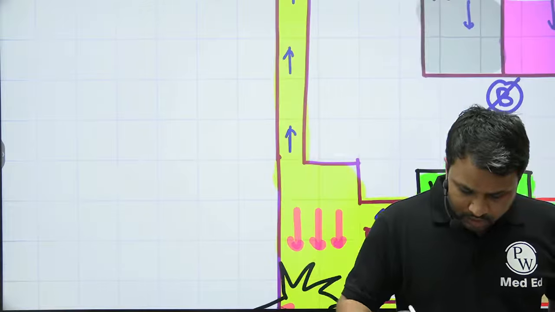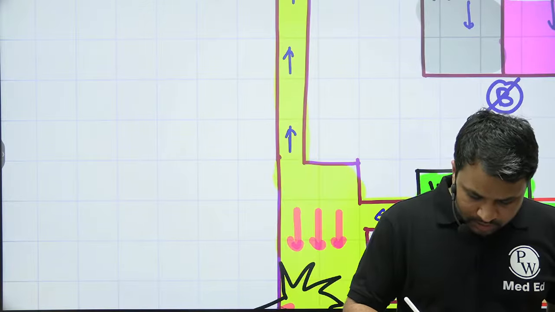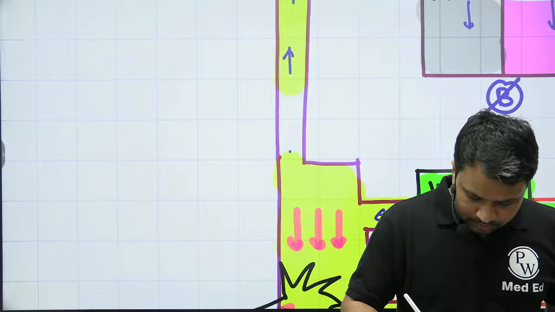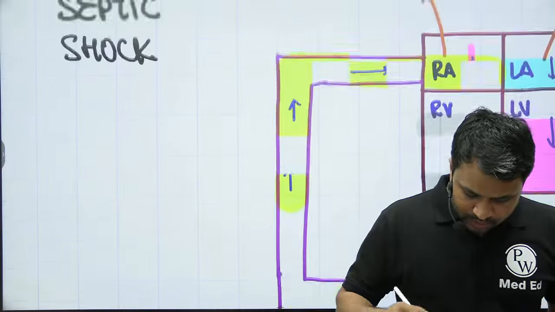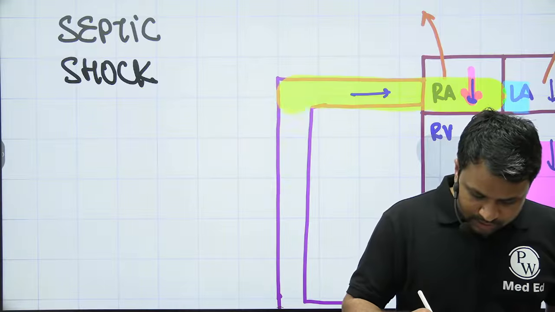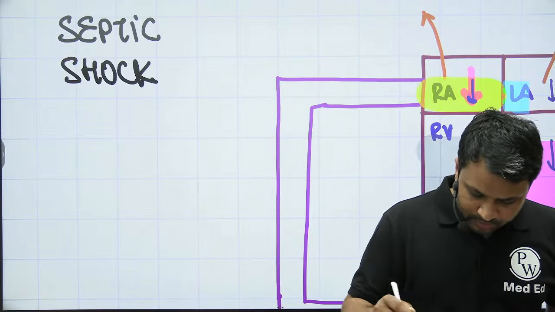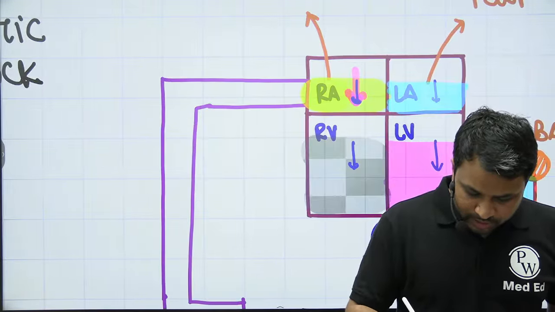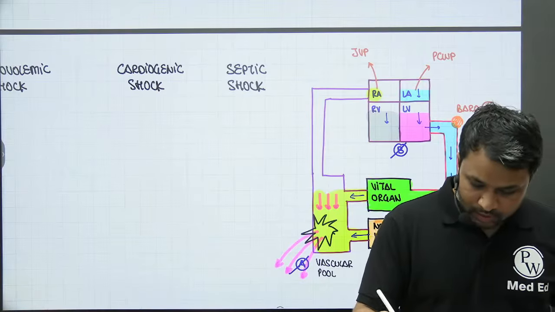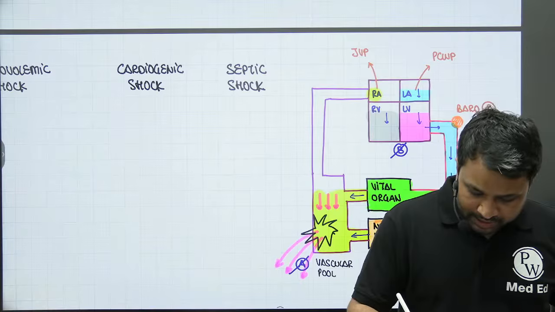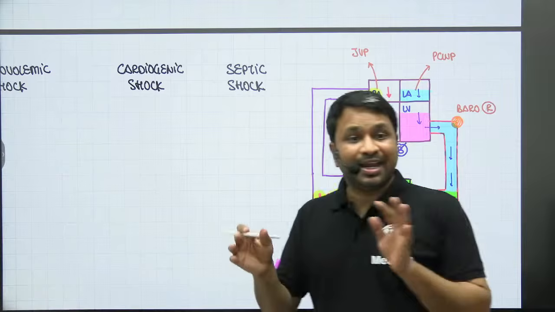Right? So you'll now notice the blood will start to reduce here. Blood in the vascular pool has started to reduce. If the blood in the vascular pool reduces, the blood in the right atria will reduce. That is what we're trying to tell you. So what is going to happen? The blood in the right atria will reduce, so the right atrial pressure will fall.